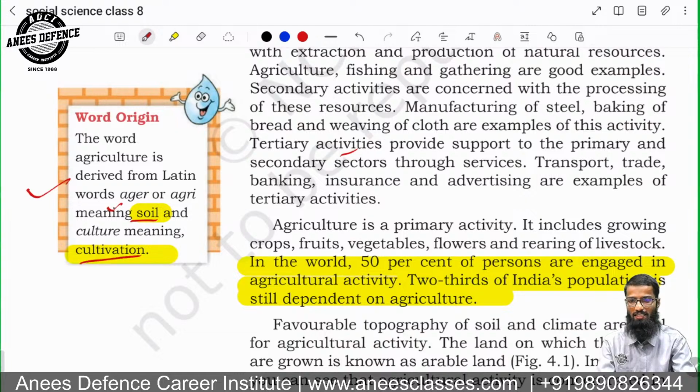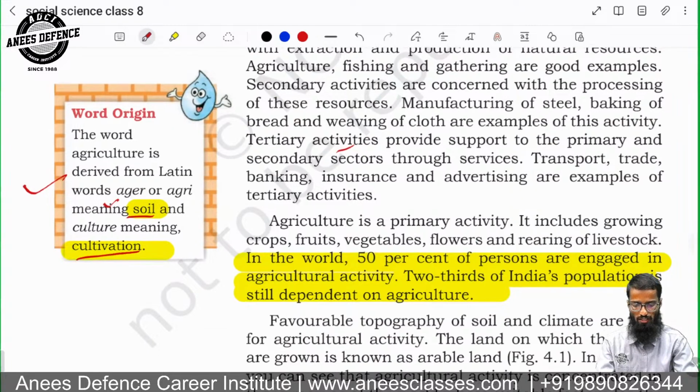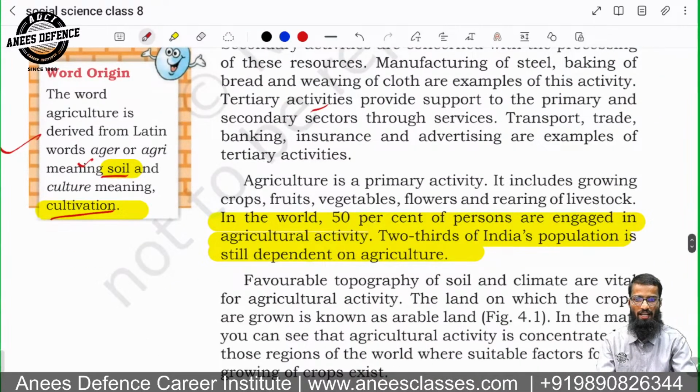Soil and cultivation. In the world, 50% of the persons are engaged in agriculture activity. How many? 50% of the world's population is engaged in agriculture. Also, two-thirds of India's population is engaged in agriculture activity. The employment generation of India has been dependent a lot on agriculture. So these two lines are very important from that perspective.